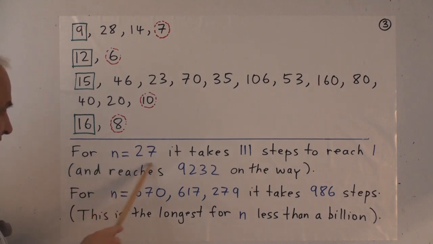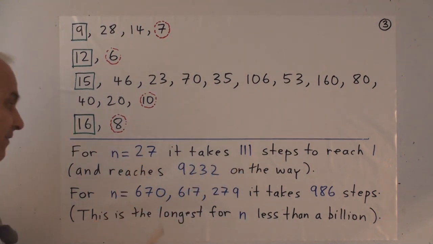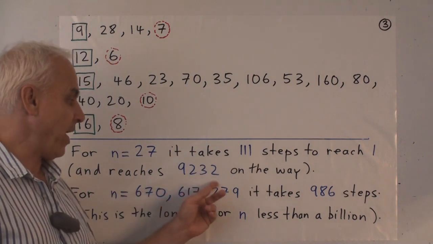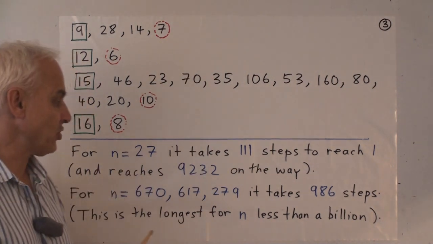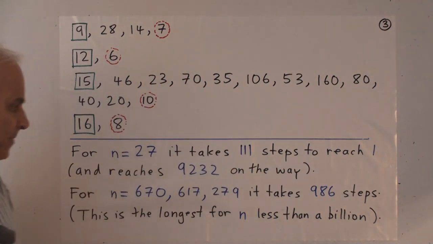So for n equals 27, this is perhaps the most interesting one. For small numbers, it takes 111 steps to reach 1. So with 27, it takes quite a while, and along the way it gets all the way up to 9,232 before it slowly starts coming back down again.